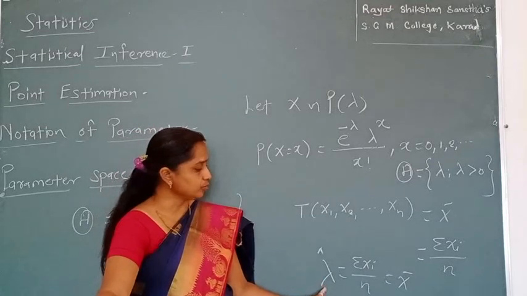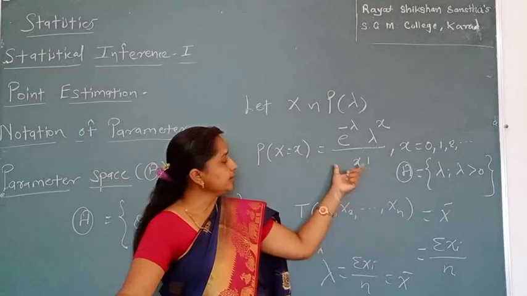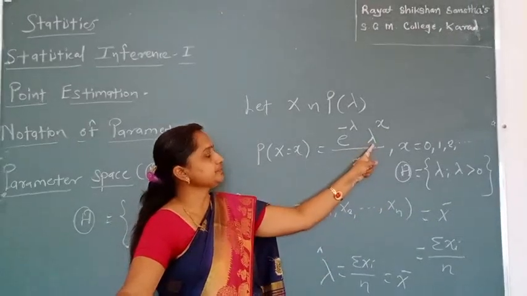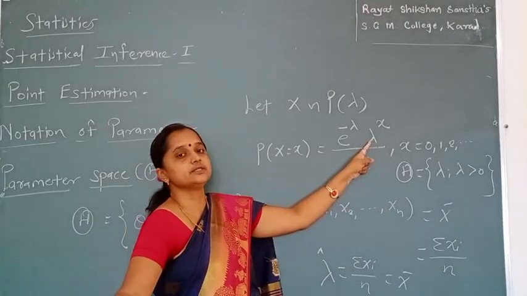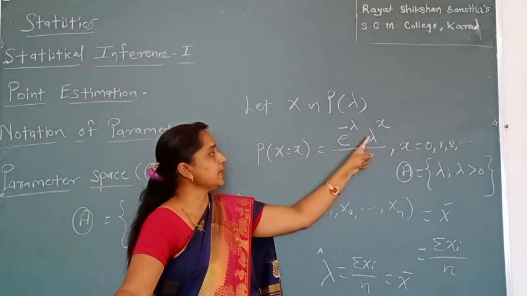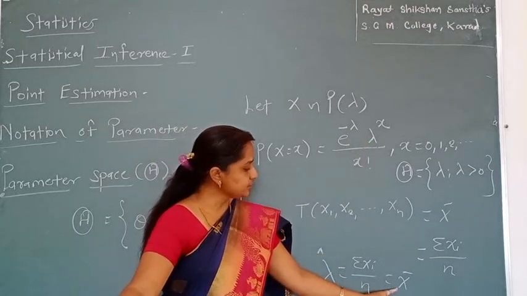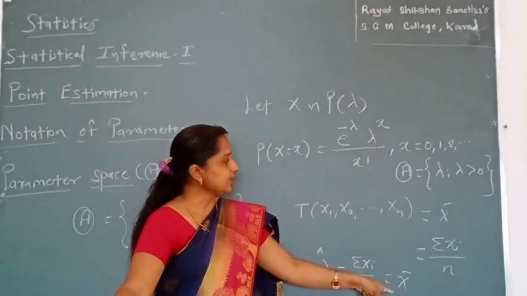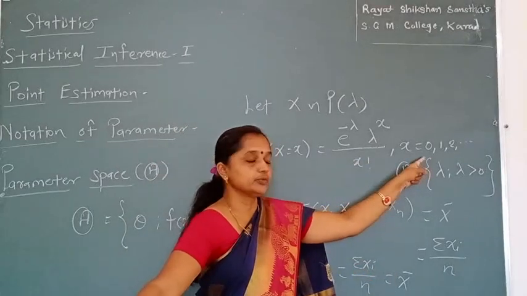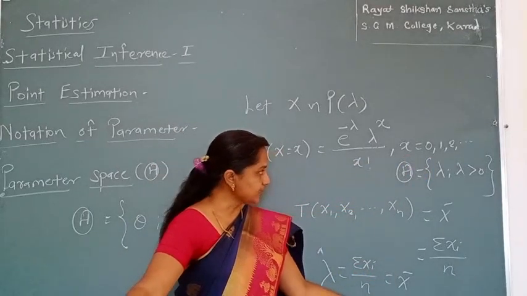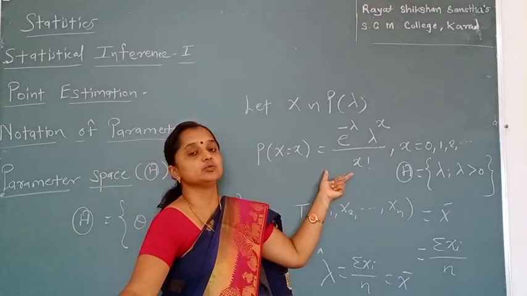Since lambda is unknown, in this PMF we replace lambda by lambda hat, which is equal to x bar. X bar is calculated from the sample, so that this PMF is known.